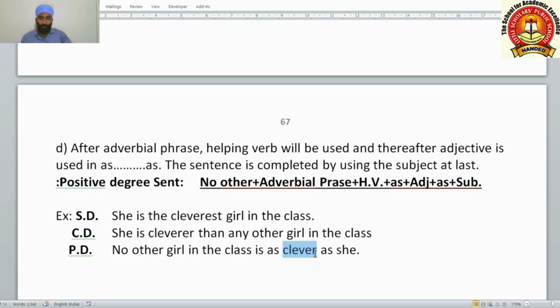as between as, the adjective in the positive degree form we are using. The sentence is completed by using the subject at last. The subject will be used last, and after this subject you can use the helping verb also, or you can drop it. Most of the time it is dropped. No other girl in the class is as clever as she is. But after this as, you have to use the subjective form of the pronouns or nouns, not the objective form, such as clever as her. That will be wrong. So this is correct: as clever as she.